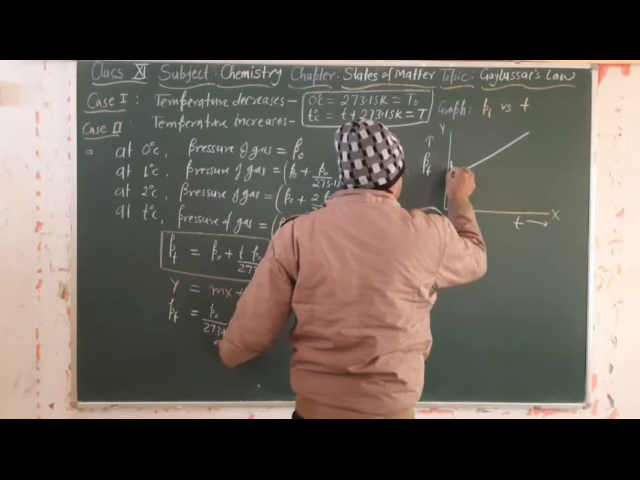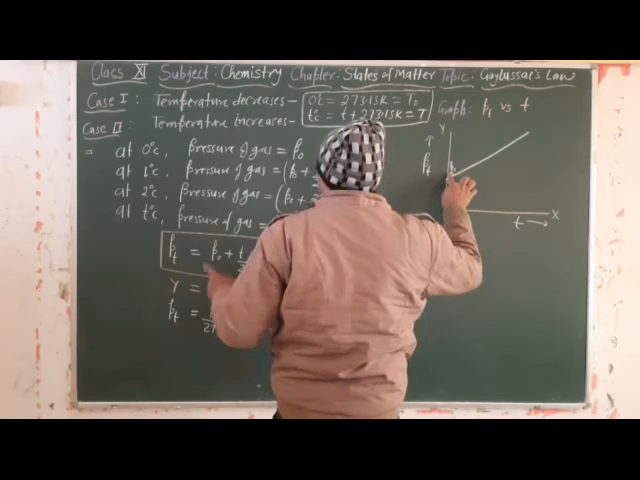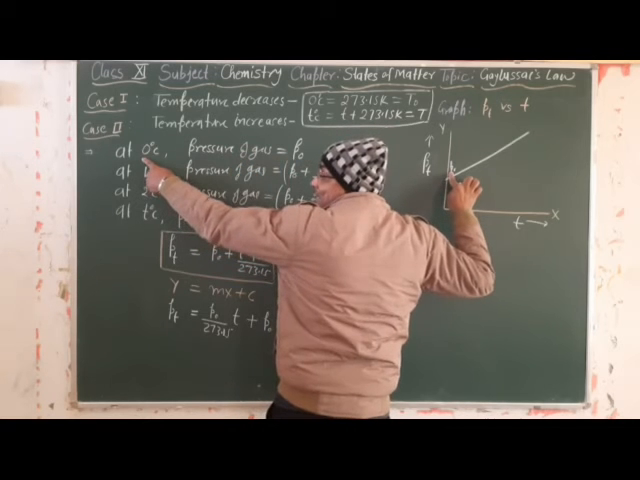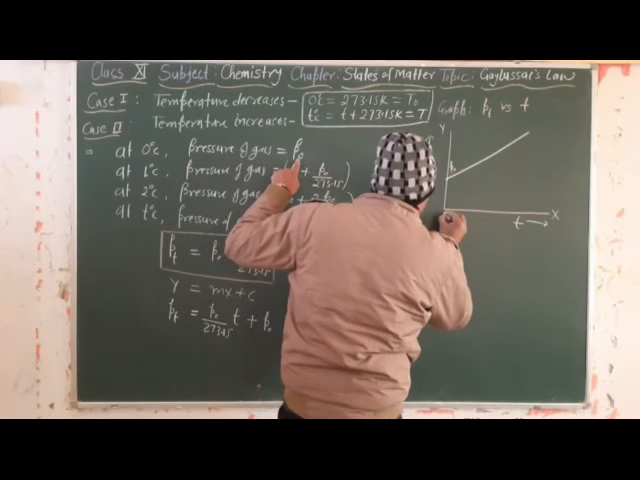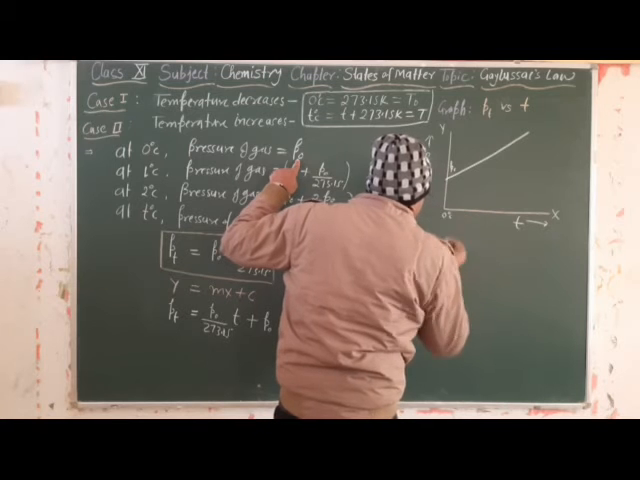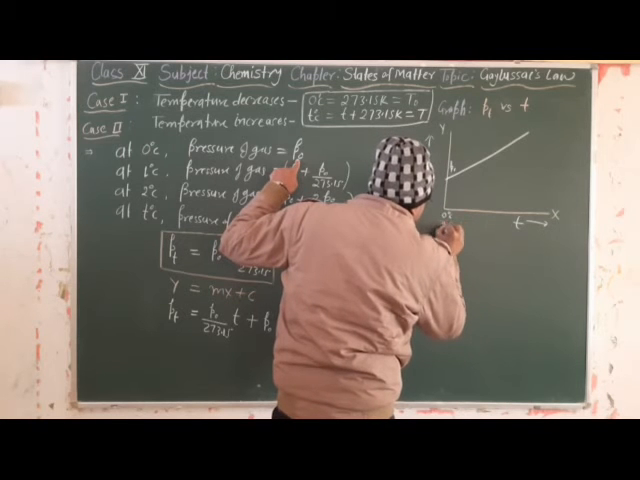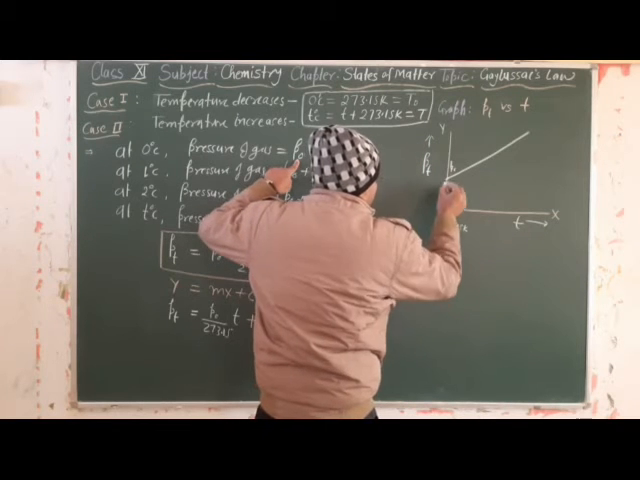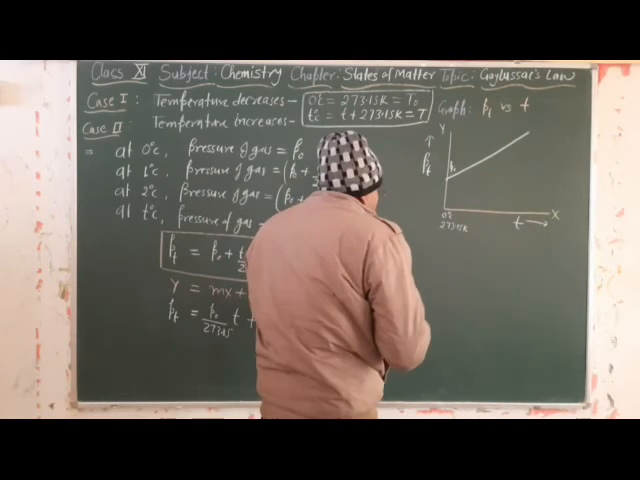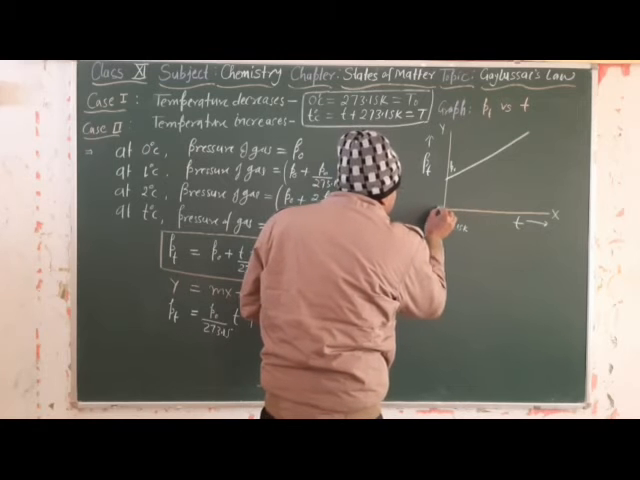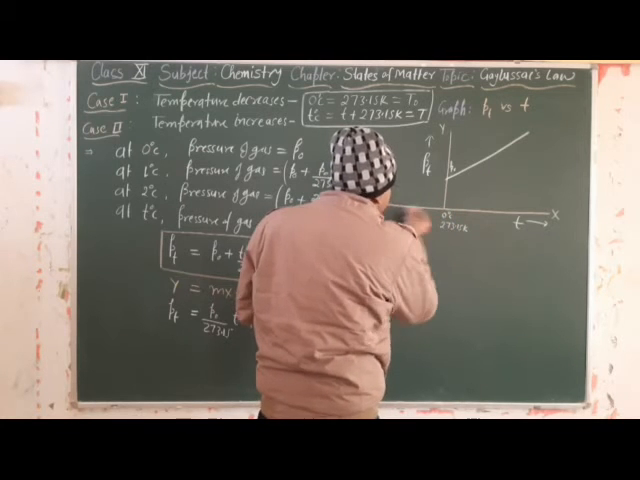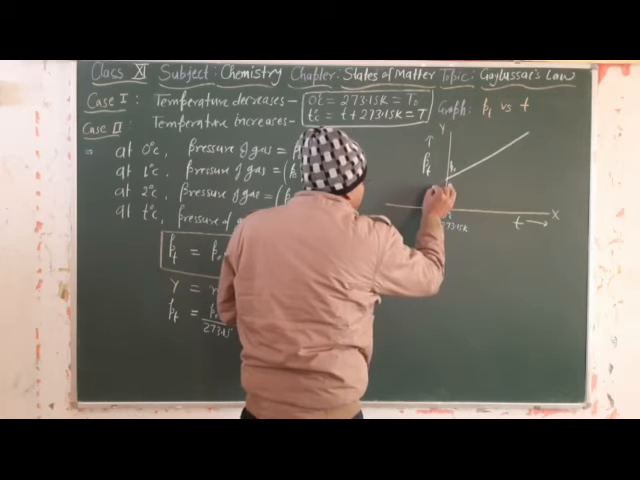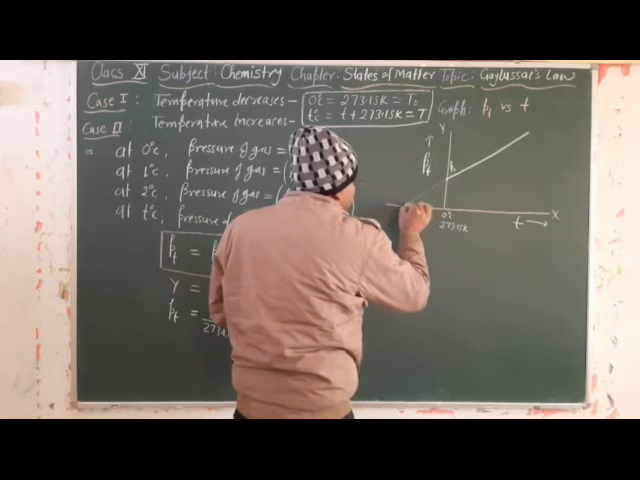So P naught is the pressure at 0 degree Celsius. Clear? If this value is at 0 degree Celsius, in Kelvin we write 273.15 Kelvin. Now when the temperature decreases from 0 degree Celsius to minus, this line will touch at a point.